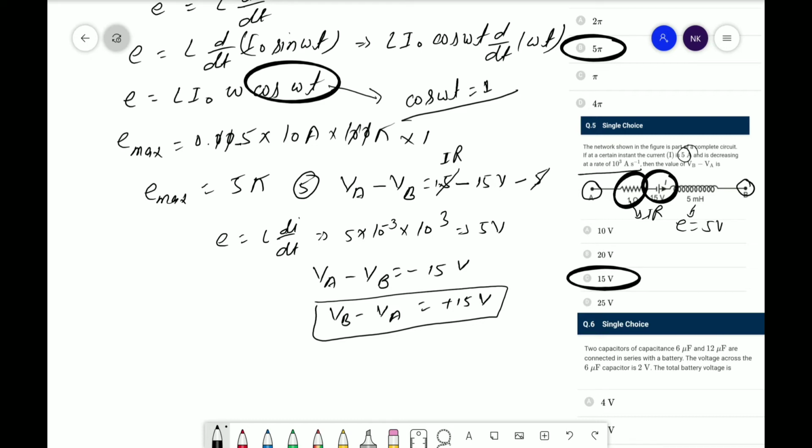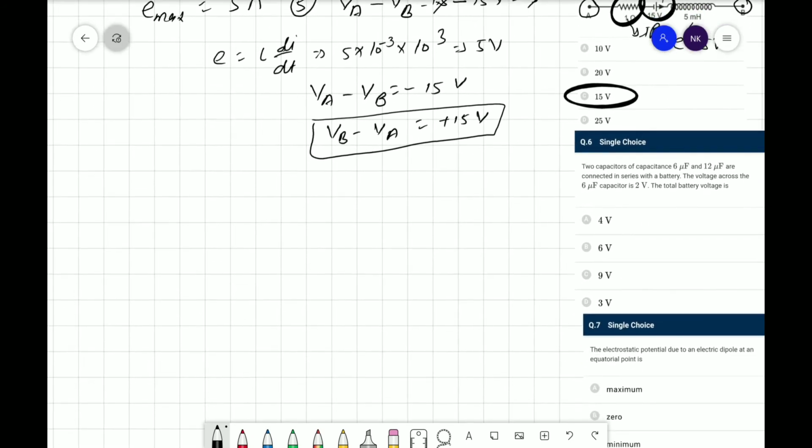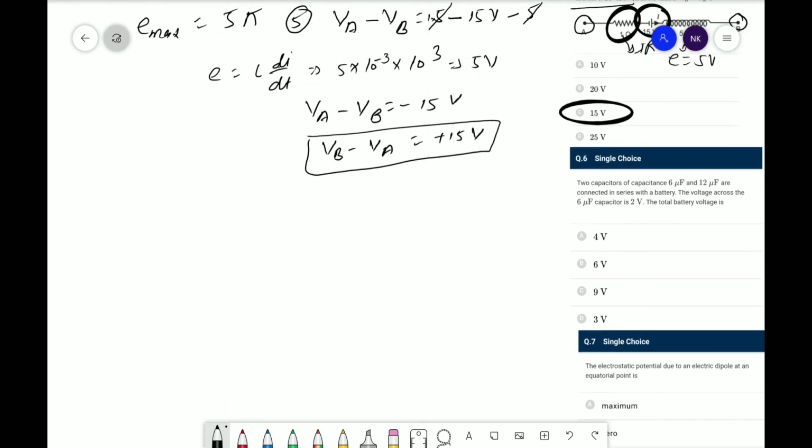Now again, here is the next question. Two capacitors of capacitance 6 microfarad and 12 microfarad are connected in series with a battery. The voltage across the 6 microfarad capacitor is 2 volt. The total battery voltage is? So you know that in case of series, the potential differences are V1 and V2.